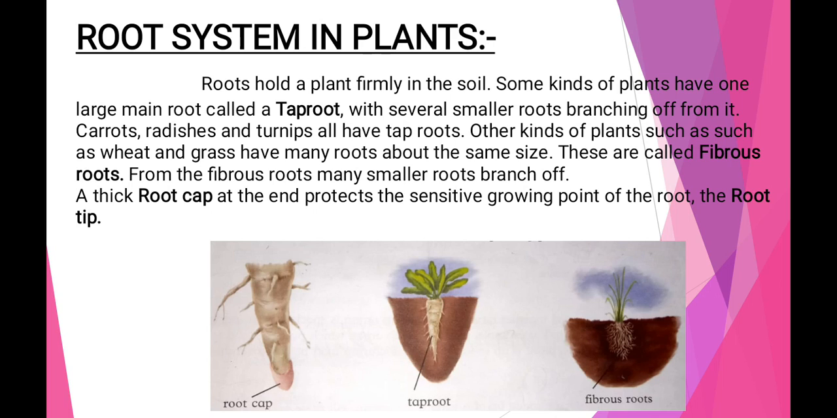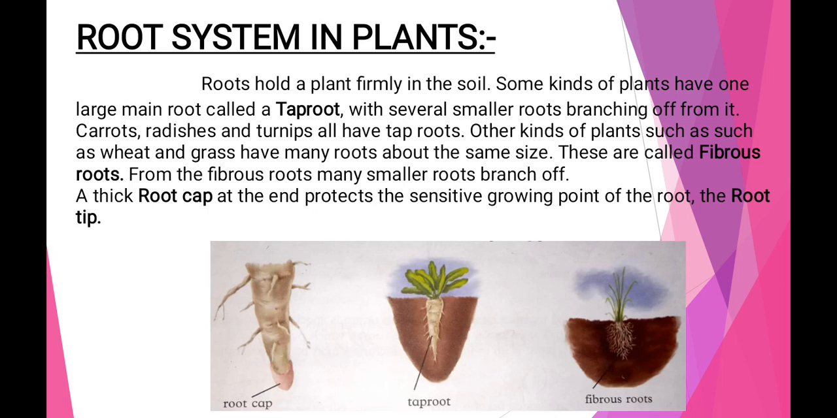Now we will study the plant. A plant actually has two parts, the vegetative part and the reproductive part. Here I told you about the root system in plants. You know that roots are present in the soil. They help in absorbing water and minerals for the plant body.